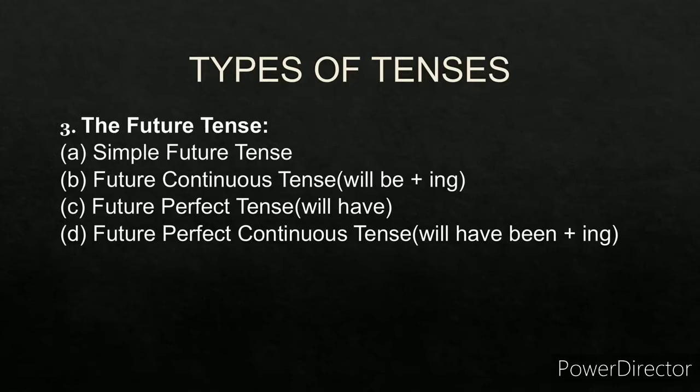And last one is the future tense. There are four subtypes again. First one is the simple future tense. Second one is the future continuous tense. In future continuous tense, since it is future, you will be using will be, and since it is continuous, you will be using ing. So it becomes will be plus ing. Third, future perfect tense. Since it is future, you will use will. Perfect means have and not had. And fourth one is the future perfect continuous tense. Since it is a combination of perfect plus continuous, you will be using been. Since it is future perfect, you will be using will have, and continuous means ing. So it becomes will have been plus ing.